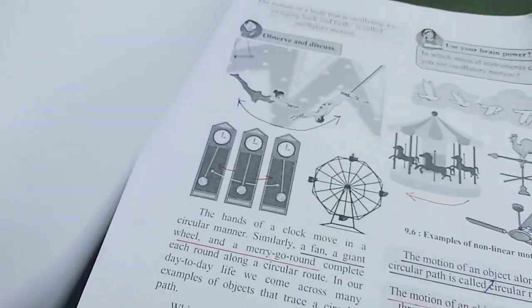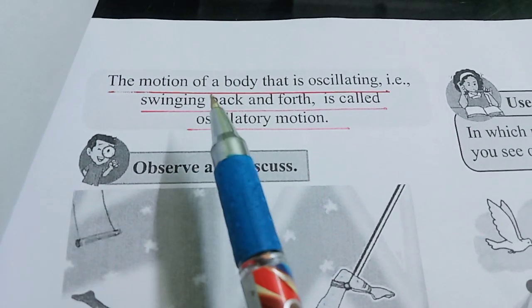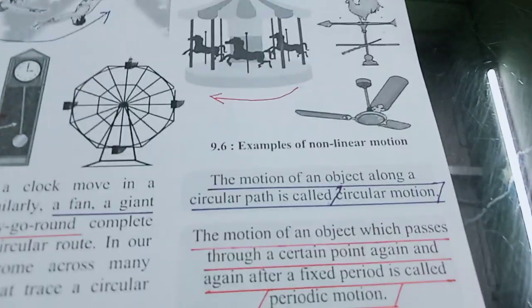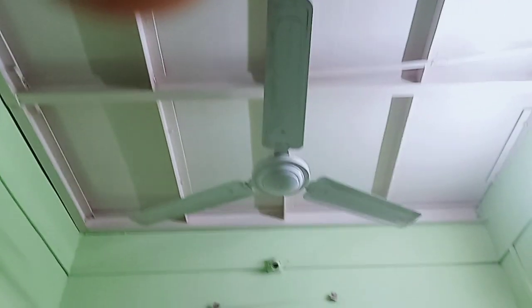Now the next type is circular motion. Motion of an object along a circular path is called circular motion. Example of a fan: a fan rotates in a circular path.